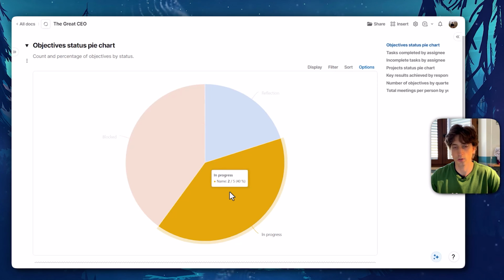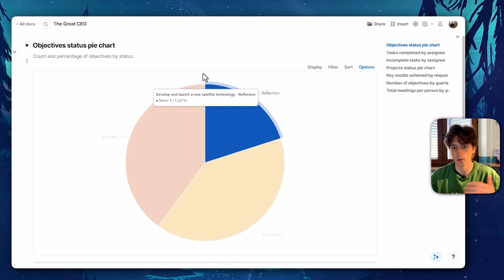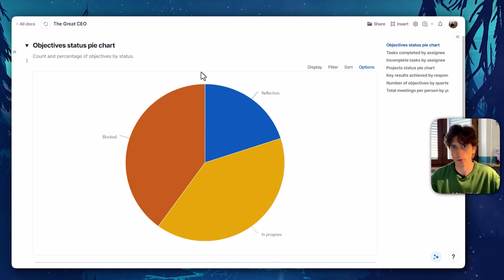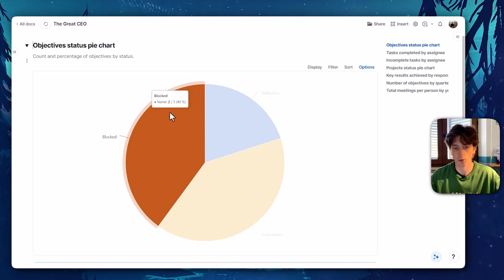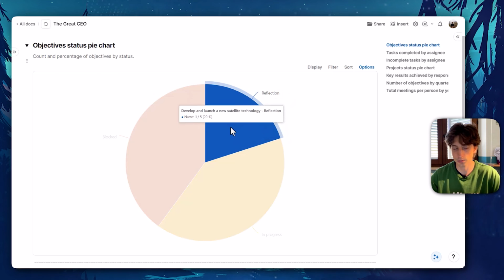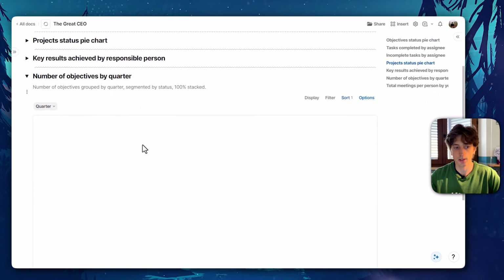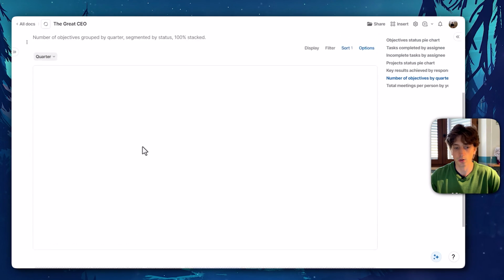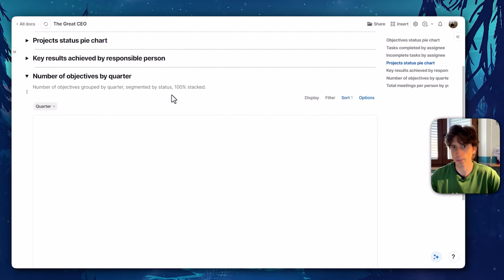So if I want to drill down on this data, I can then open the objectives table and look at them to see, for example, how can we unblock these objectives, or do they need to be blocked right now because of some dependency in the system. Another graph, for example, is the number of objectives by quarter. And this graph is currently empty because it uses a join table that is populated automatically via an automation. And currently there is no data because it will start when adding data to the system.